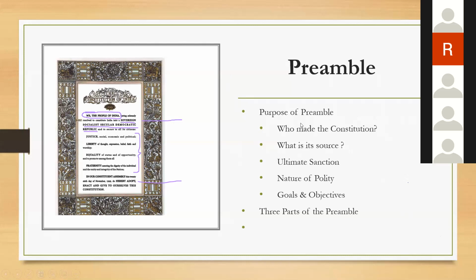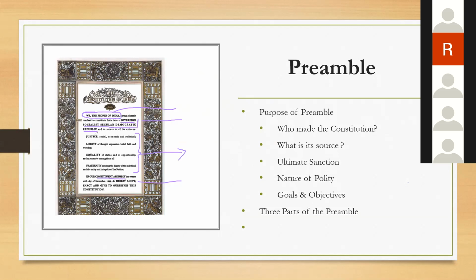Now, it also helps us in understanding who made the Constitution, what is the source, ultimate sanction, nature of polity, goals, and objectives. So these parts: who made the Constitution, the Constituent Assembly. What is the source? We, the people of India. The ultimate sanction again lies in we, the people. Nature of polity. What are the characteristics of Indian democracy? We have mentioned here.